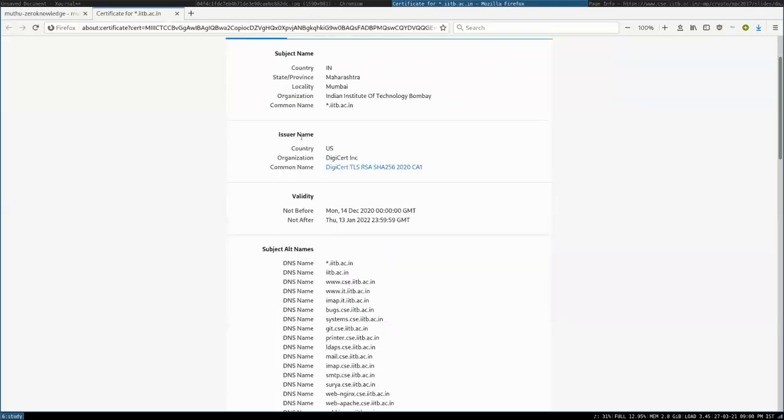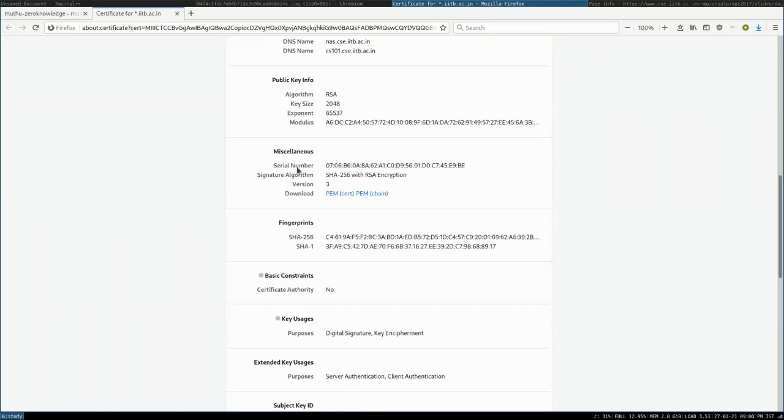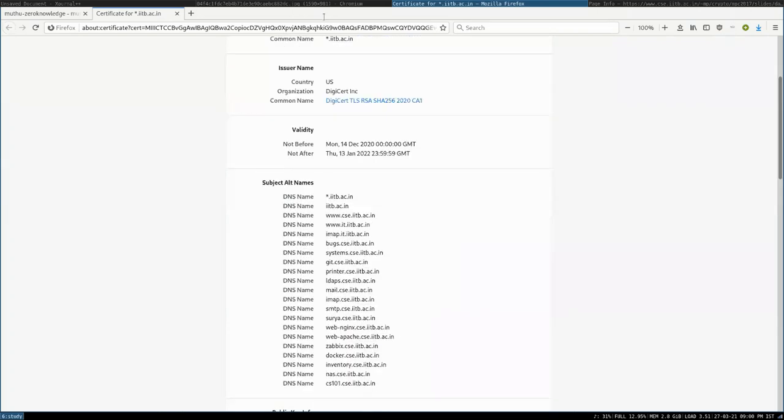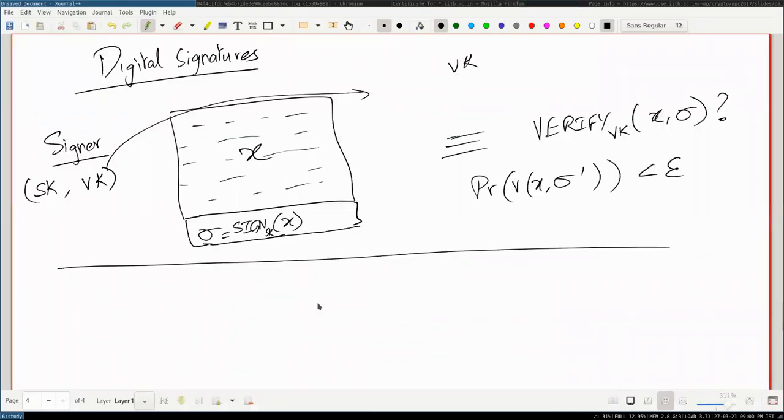Okay, and I can actually view the certificate, and this is the certificate. This is the public key of the certificate. Okay, and this is how it basically works. Every time you reload a page or open, I mean, HTTPS, of course, not HTTP, you're using zero knowledge proofs in your daily life. So I believe every day you have at least thousands of zero knowledge proofs that you're relying on implicitly to be able to have secure communication.